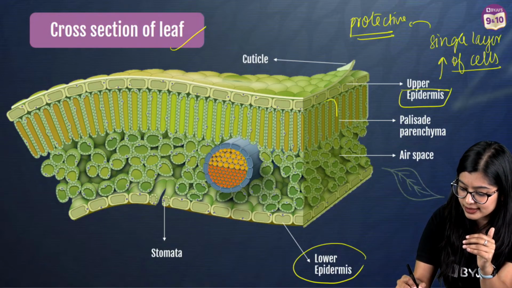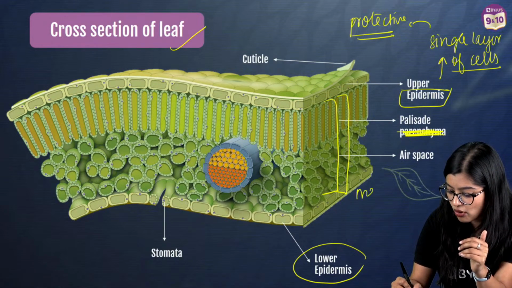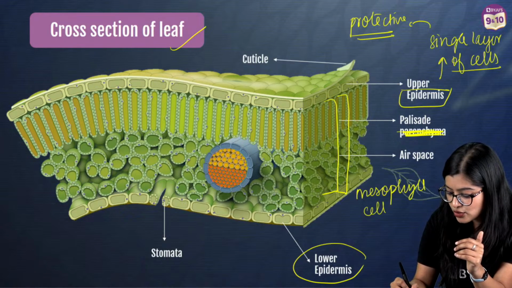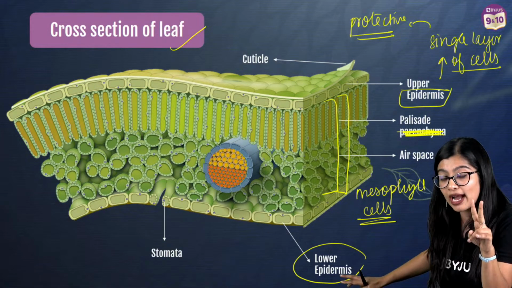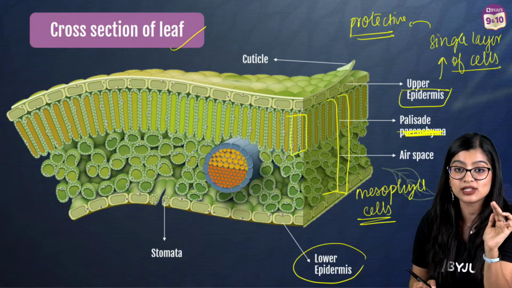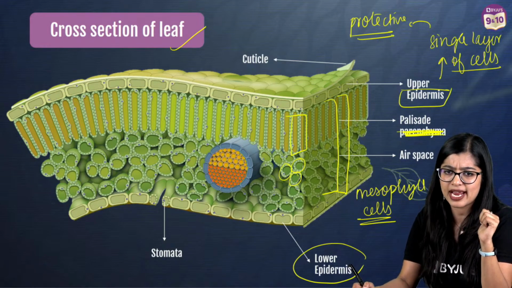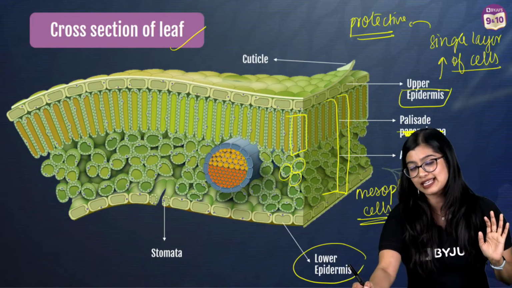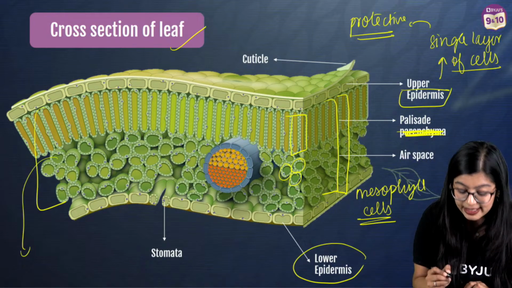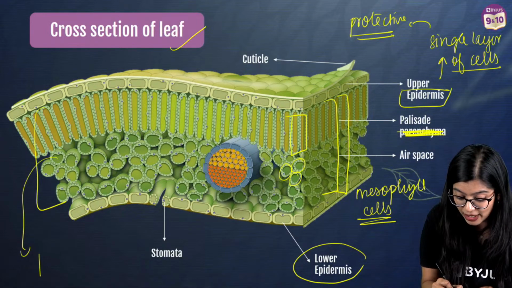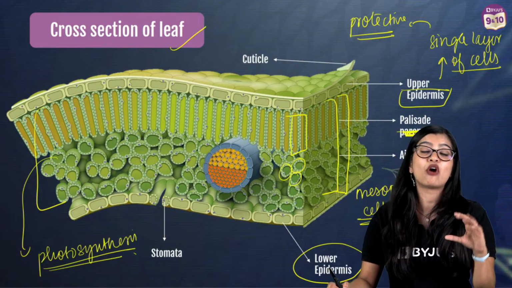Now moving on, if you see in the center, this whole portion that is there, we see that they are mainly made up of mesophyll cells, right? So understand this, they are called mesophyll cells, everybody. Yes, and we have two kinds. We have palisade mesophyll cells, which are the long ones, and you have these round spongy ones which are called spongy mesophyll cells, right? Very good. Palisade means elongated cells. Now these guys are very important to us. Why? Because these cells are what actually perform photosynthesis, right? So they are the folks who perform photosynthesis.